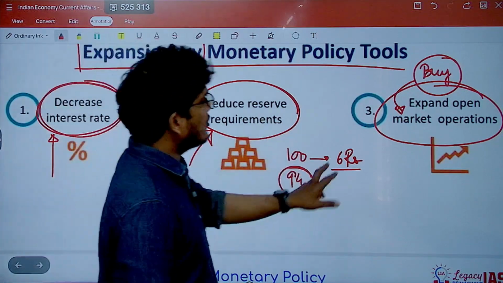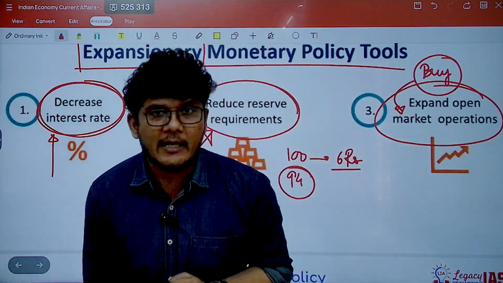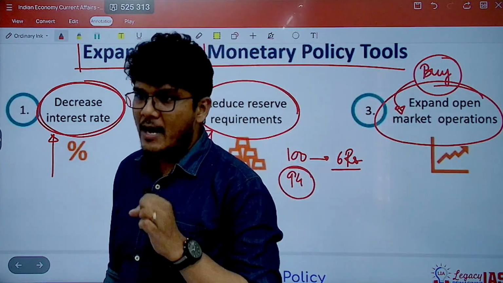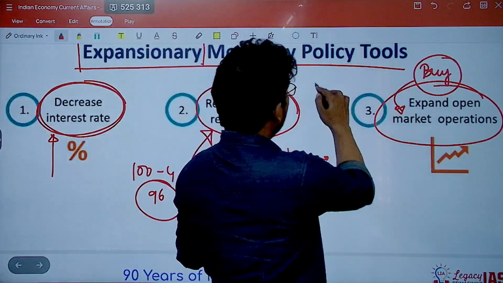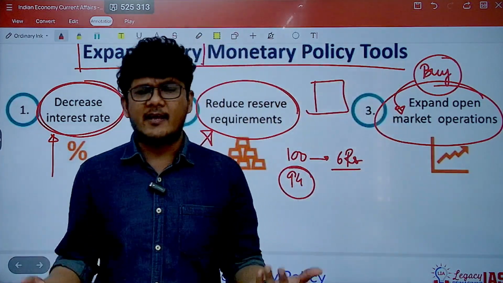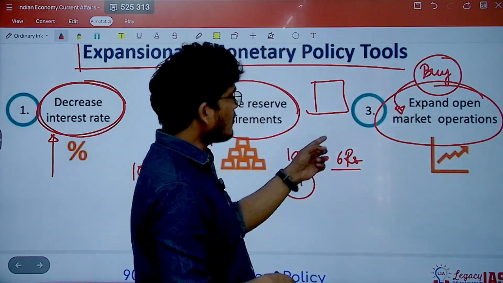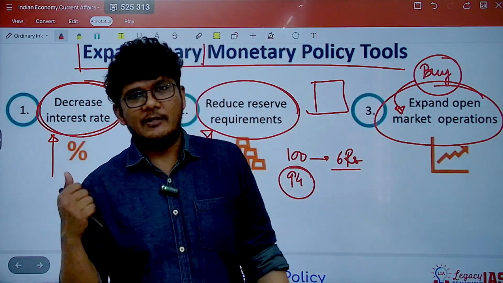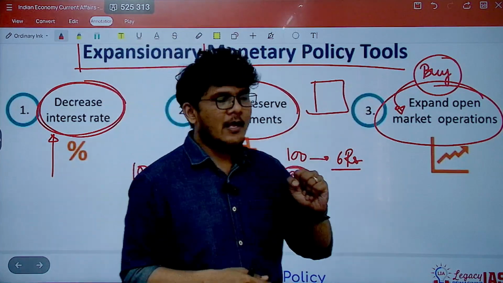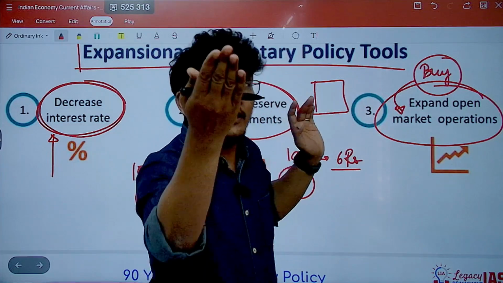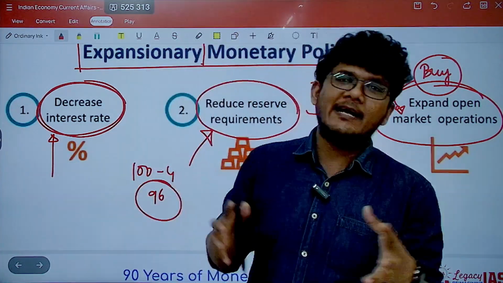The third is expand open market operations. But what kind of open market operations? Buying of government securities. Why buying? What is a government security? A government security is a piece of paper, an undertaking, a contract between the government and the person who is buying it. So let's say the RBI buys the government security, meaning you have government securities with you, let's say of 10 lakh rupees each.